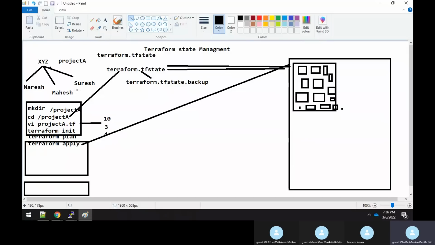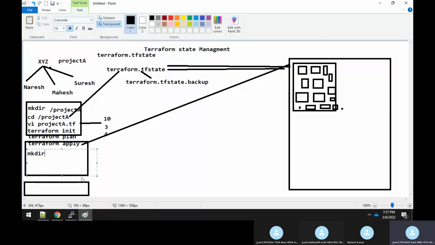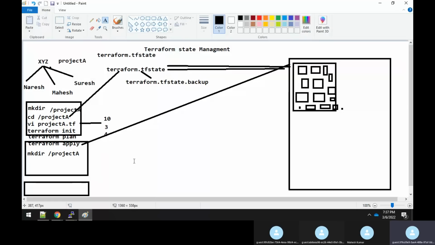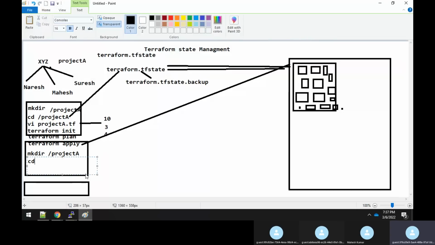Because all three engineers will be working under the same project, Mahesh will do the same stuff also, sir. He will log into his machine and create one directory like this, mkdir slash project A. He can create any project, but because all are working on the same project, he will create it with the same name, project A. He will also cd into the slash project A directory. Very well. Now he has to edit this file.